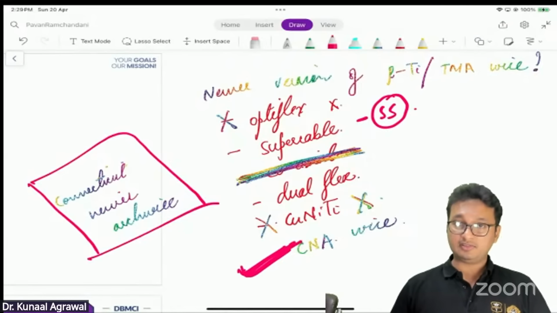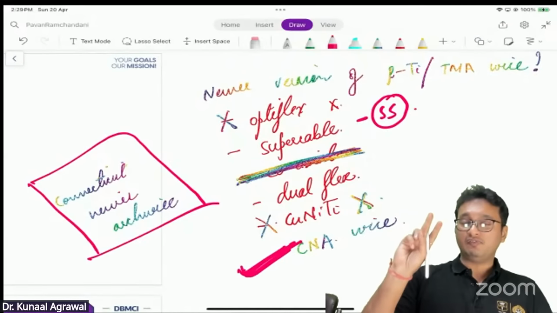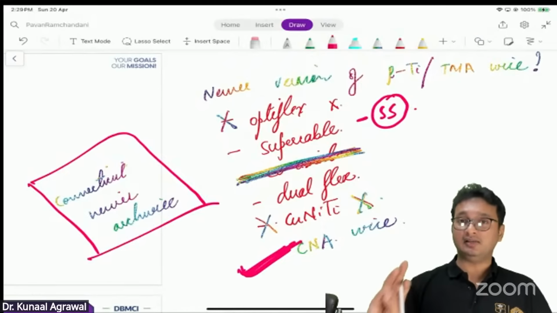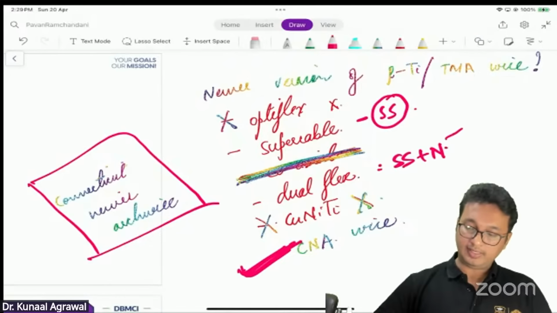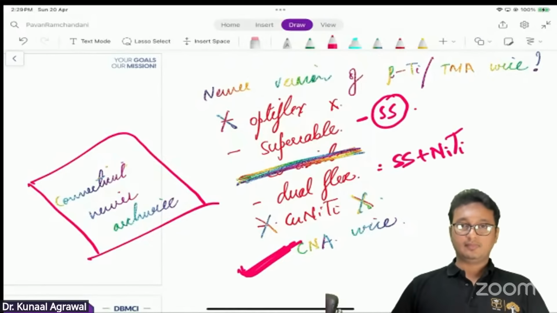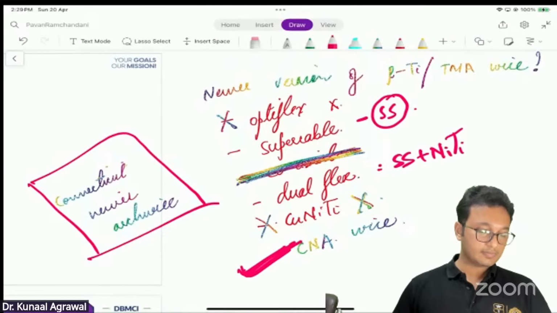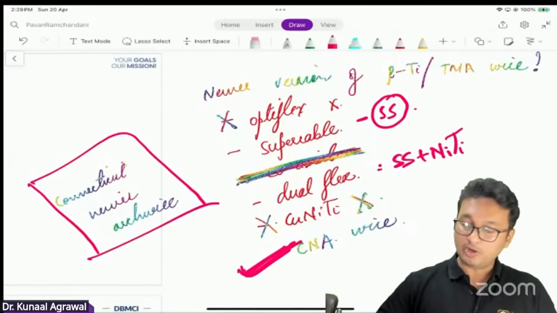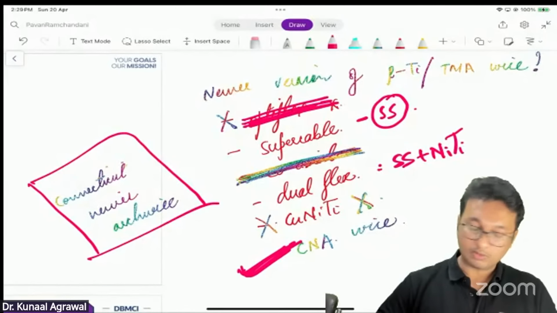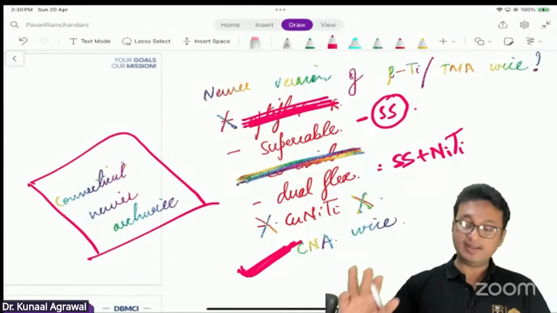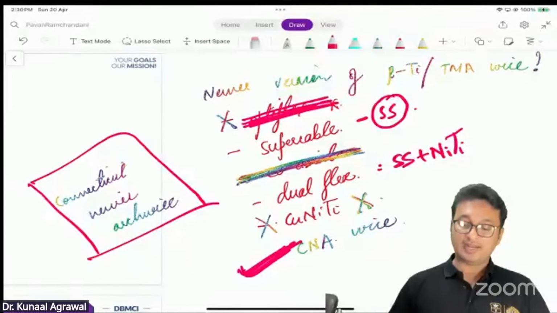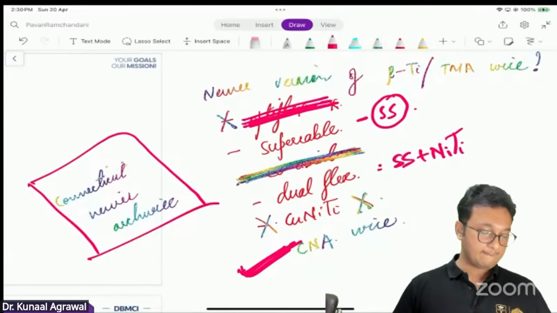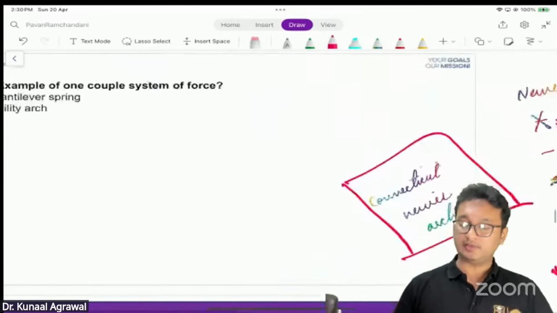And dual flex wire is made up of two different materials. One is stainless steel, one is nickel titanium. It is stainless steel plus nickel titanium. Okay. So I told you Optiflex was not okay. Even if it was not an option, we can eliminate it. So CNA wire is the correct answer for the question. That is Connecticut new arch wire. That is the correct answer for this question.